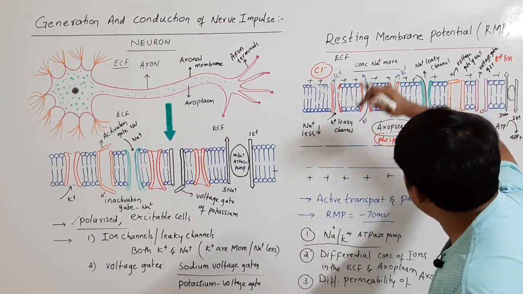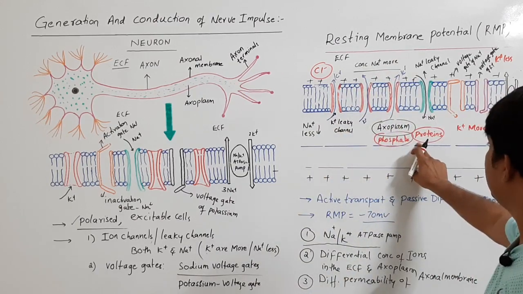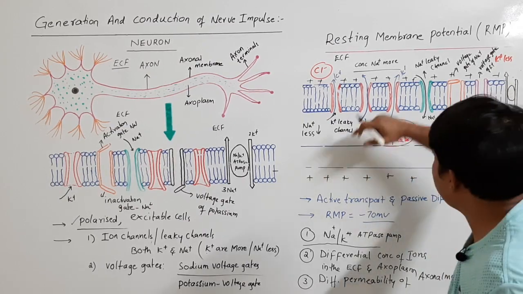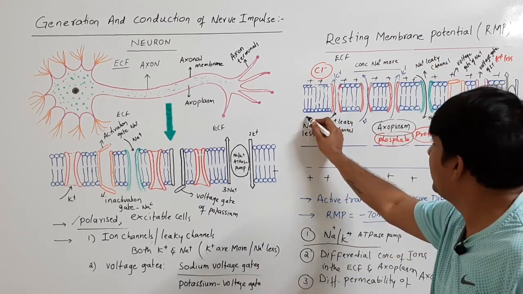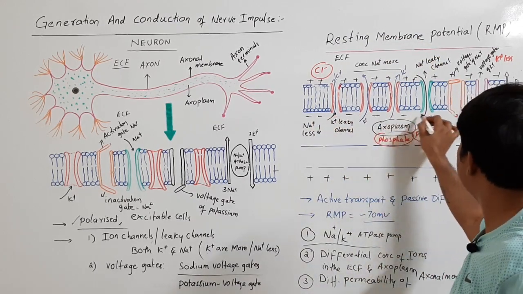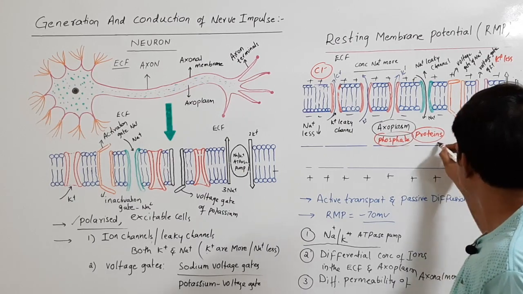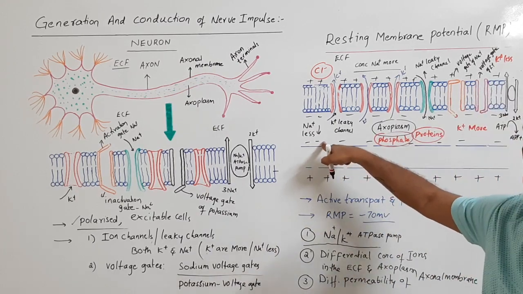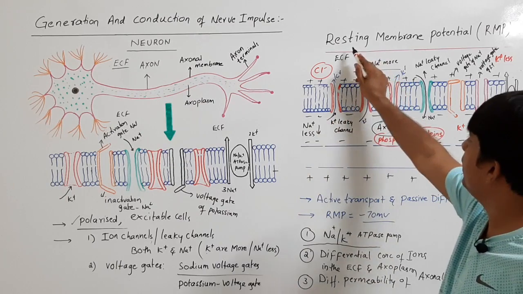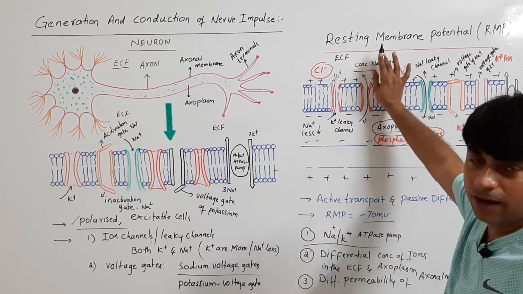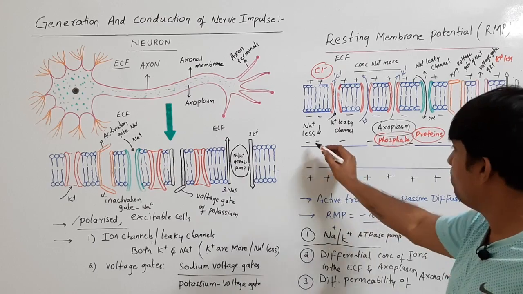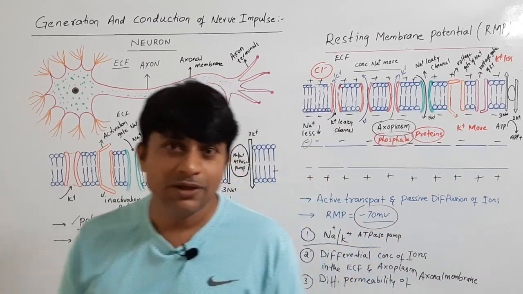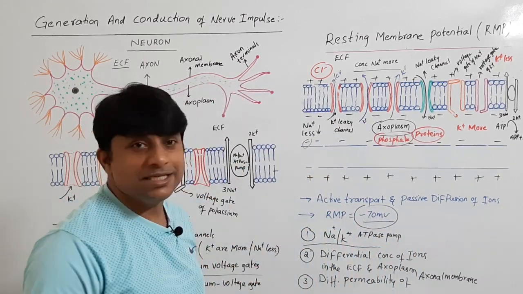And because of the rapid outflux of potassium, inside these negative anions are kept as such because potassium cannot take them. So as a result, inside is negatively charged. So during the resting state, the neuron maintains a negative potential of minus 70 millivolts. This is how the resting membrane potential is maintained.